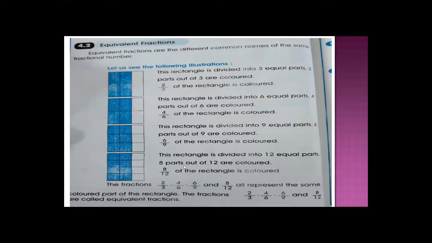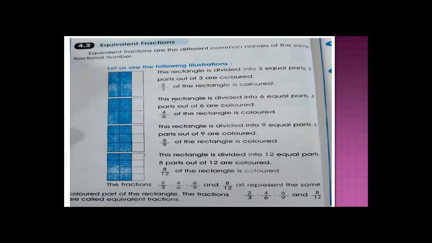This is called an equivalent fraction of this number. When you divide this rectangle further, 2 2s are 4 and 3 2s are 6. Both the numerator and denominator are multiplied by 2. So this rectangle is divided further. Now 4 upon 6 means 6 equal parts in the denominator, and 4 (1, 2, 3, 4) are shaded parts.